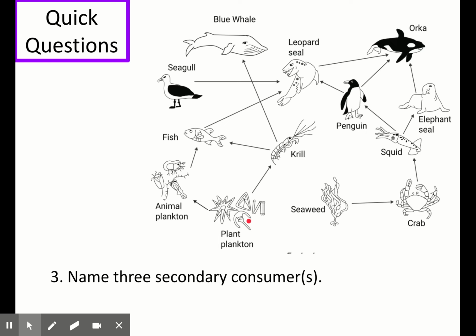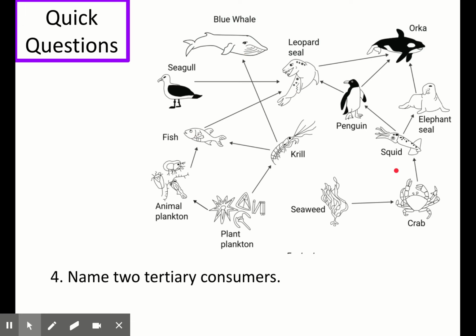Question number 3 asks you to pause the video here and name the secondary consumer or consumers from that web. So the secondary consumers consume the primary consumers, so they would be the fish, they would be the blue whale, and then they would also be the squid.